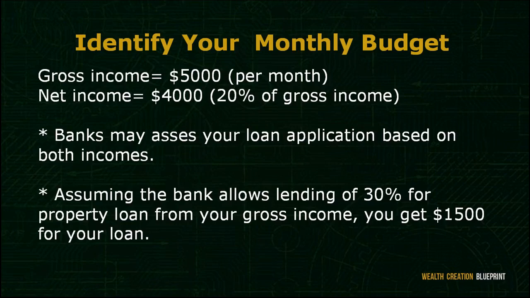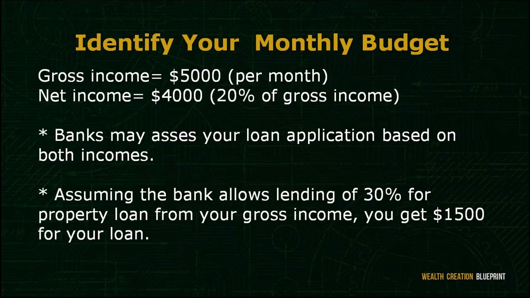Then identify your net income, which includes the deduction of expenses per month. Let's say your expenses are 20% from your gross income, so it will leave you with a net income of $4,000. Note that banks may assess your loan application based on either your gross or net income.